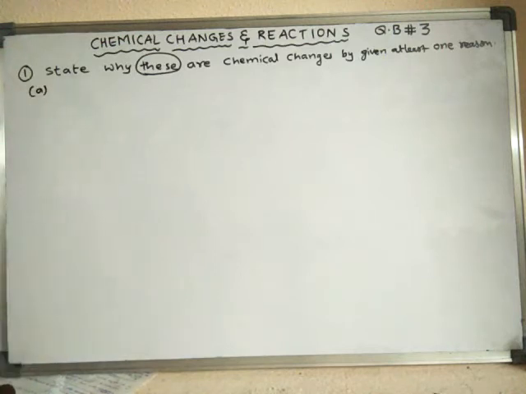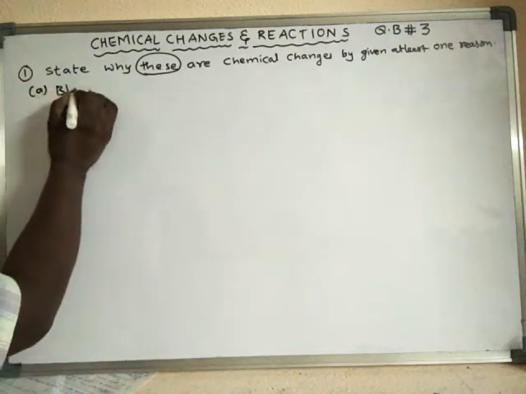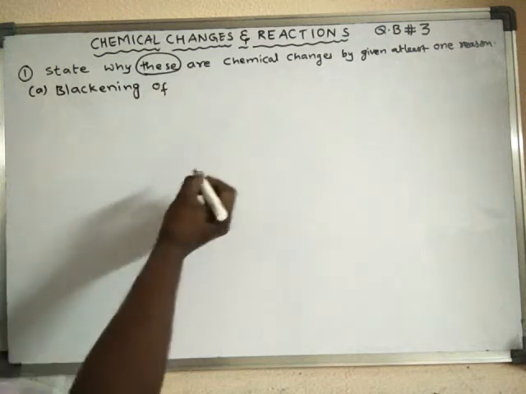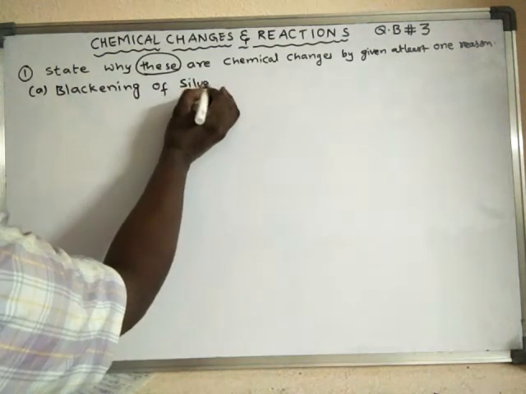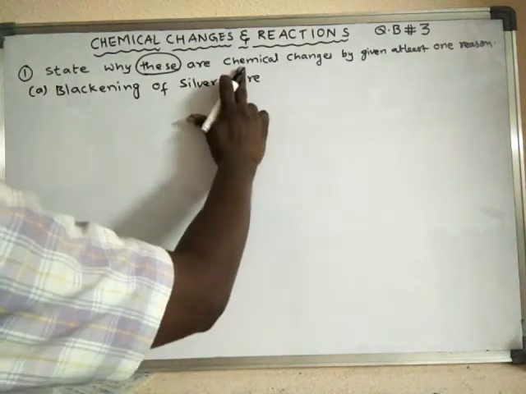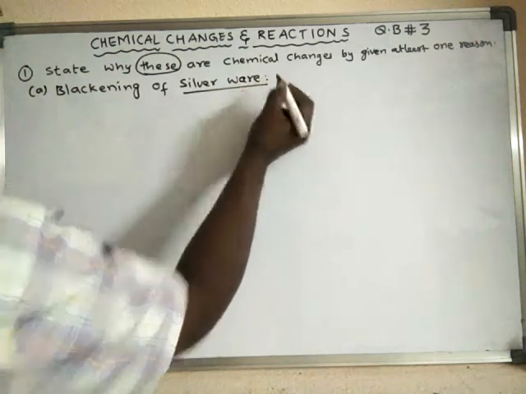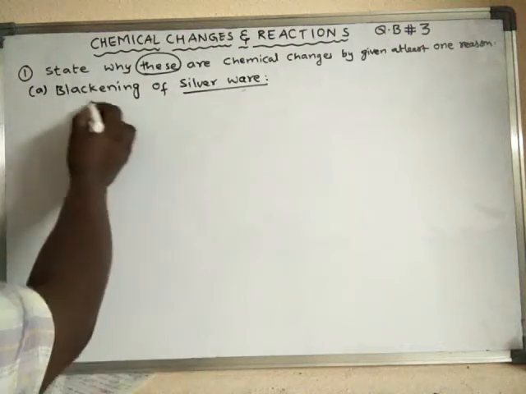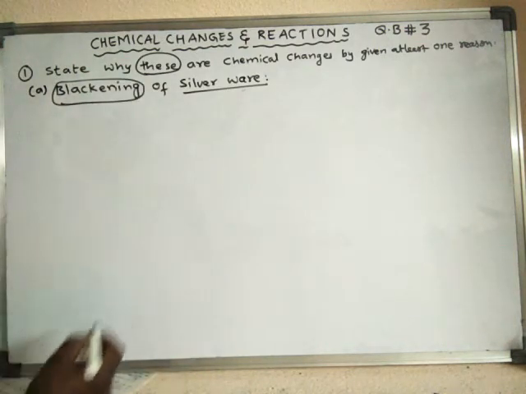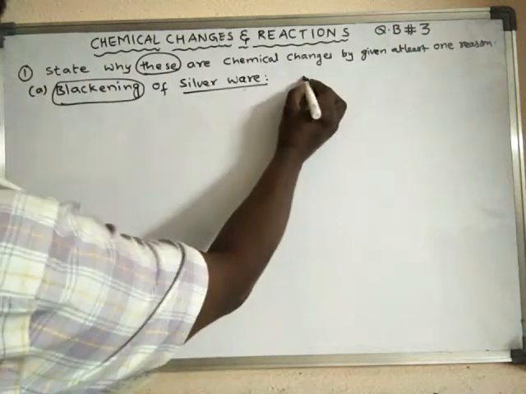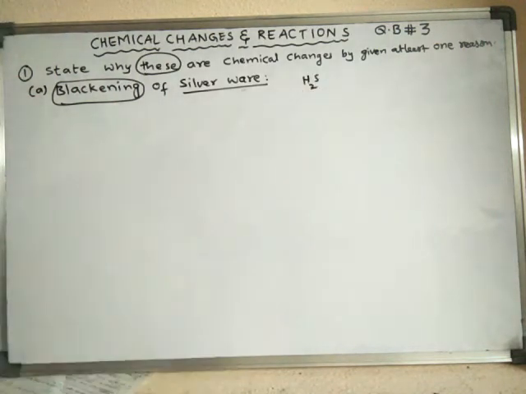So the first one is blackening of silverware. That means silver articles like jewelry, etc. So why are the articles made of silver blackened? Generally, in the atmosphere, in the air, a very little amount of H2S is present.